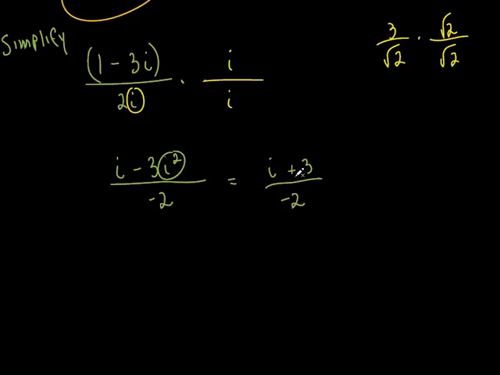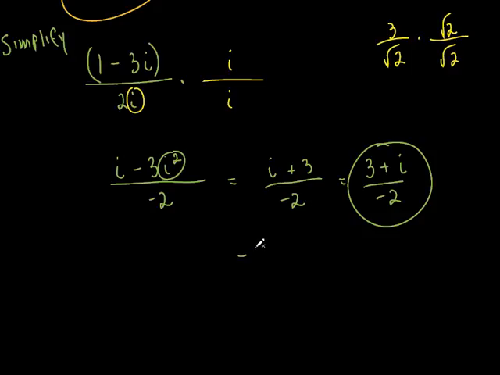But I want to put this in standard form. So let's put the real first. So 3 plus i over negative 2. Now that would be kind of acceptable. I'm not sure, I don't have the answer right in front of me, and we're running out of time for me to go search for it. But that would be okay. I'll tell you right now, just leave it like that. That's fine. Some teachers might be a little bit pickier on here, and I could show you another way to simplify it, but that's okay. As far as I'm concerned, that's good.